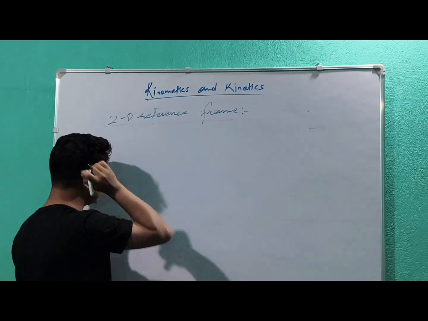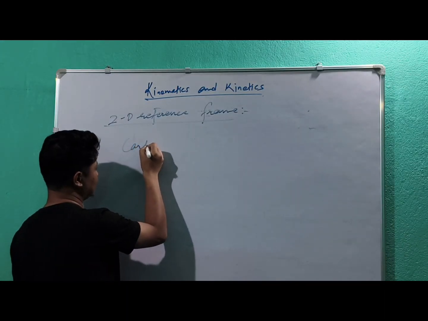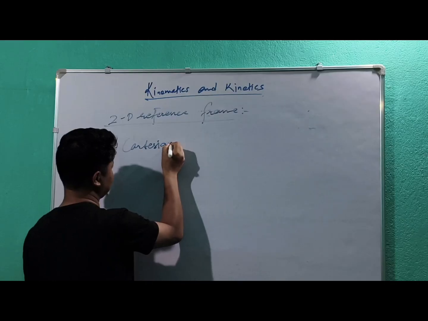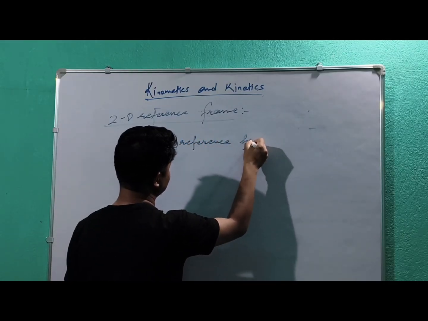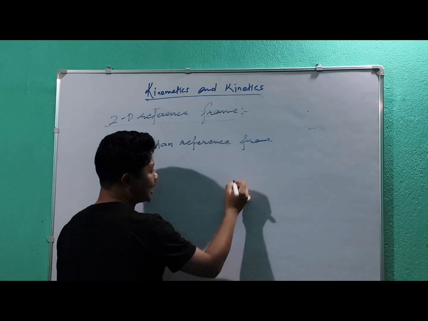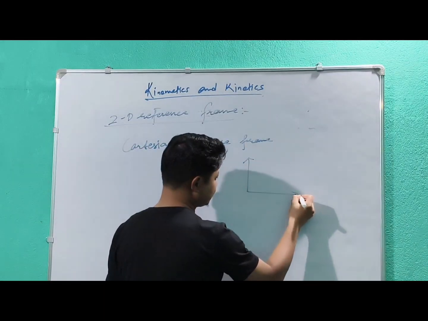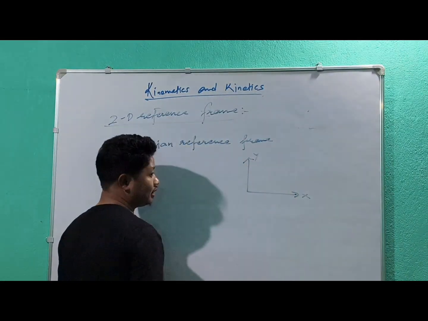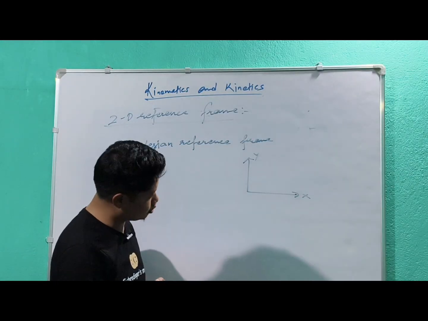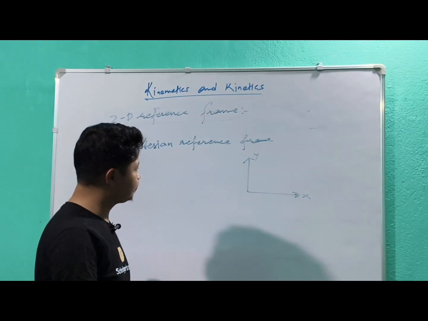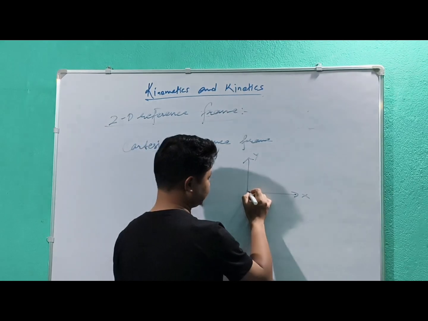First we'll discuss the Cartesian reference frame. In the Cartesian reference frame, we discuss the xy coordinate only, like xy or yz or zx coordinate. Let us say an object is here.